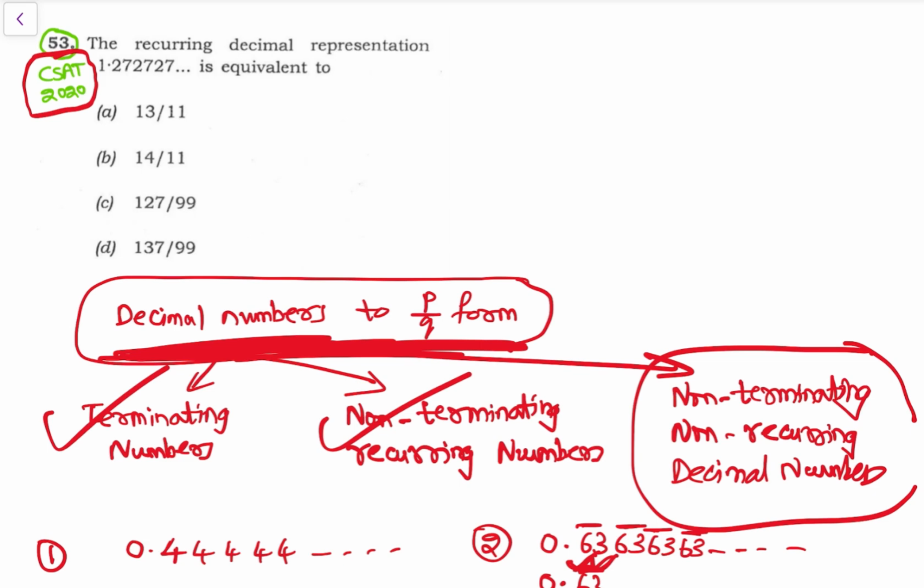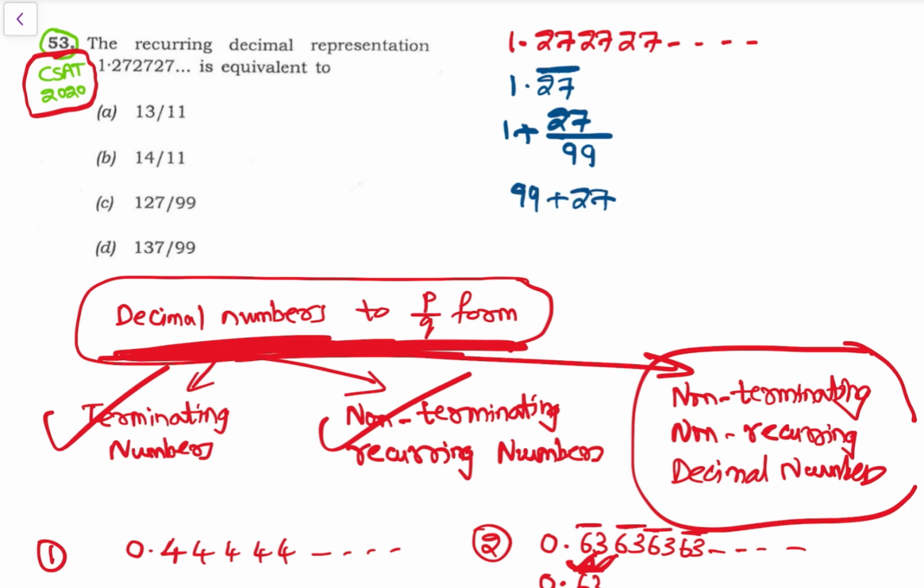So this is the recurring decimal representation is equivalent to P by Q form. 1.272727 and so on, ठीक है, उसको P by Q फॉर्म में रिप्रेजेंट करना है. So it can be written as 1.27 bar, ठीक है. So that is 1 plus, बार दो में है, so 9, ठीक है, बार वो नहीं है, so 27 पे है तो 27 माइनस कुछ करने की जरूरत नहीं है. So that is 99 plus 27 by 99. So that is 126 divided by 99, ठीक है, 126 divided by 99.